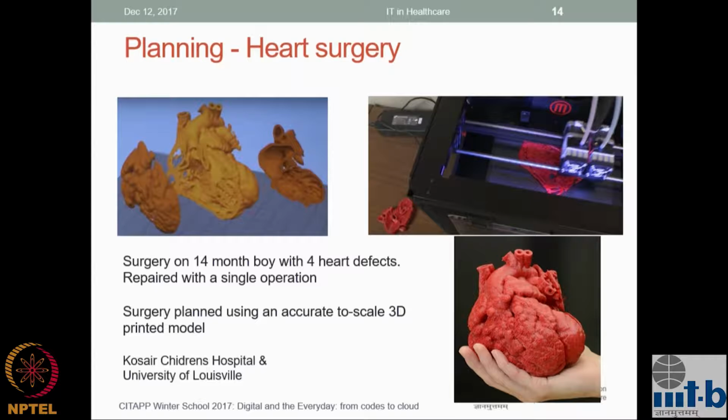A doctor would get a much better perception of the problem if they could hold the problem in their hand before they did surgery. So the approach that 3D printing is taking is, can we take the same MRI type data and actually print out a physical model, which the doctors can now play around with to say, what does the condition really look like? How should I approach surgery? What is the best direction of access? What are the other organs that might or might not get affected, and so on.